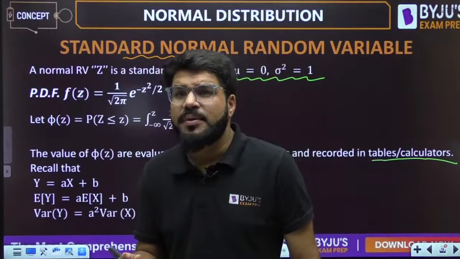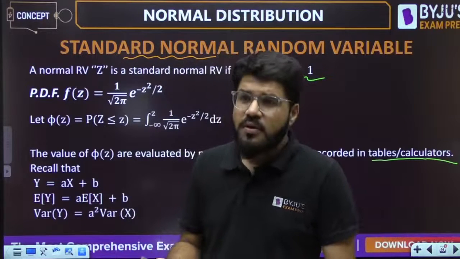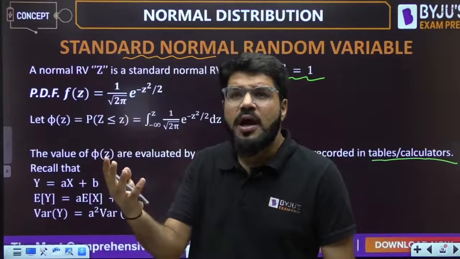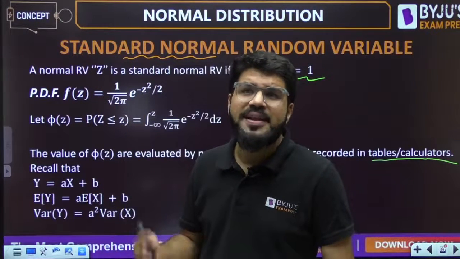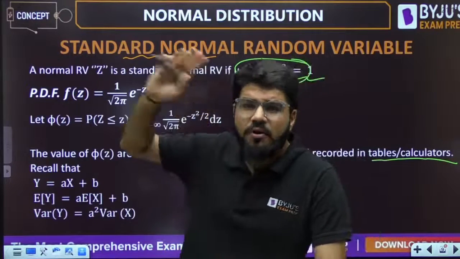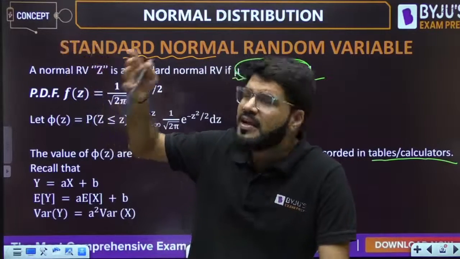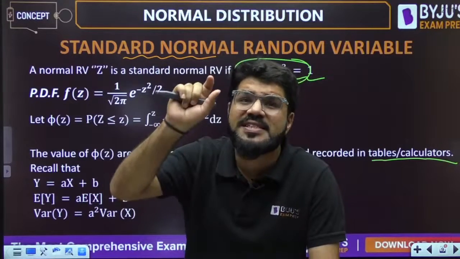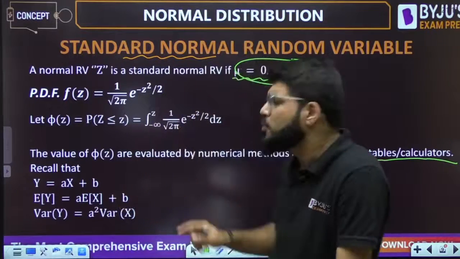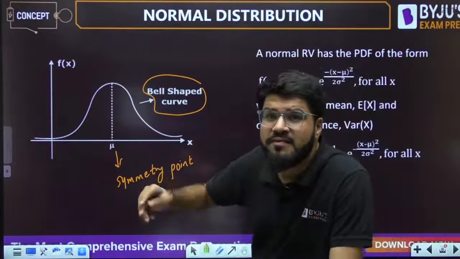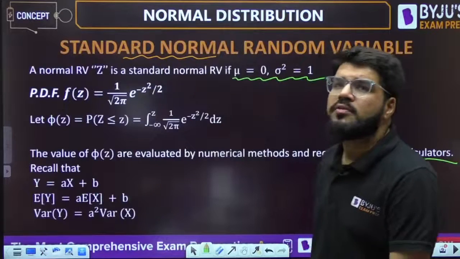What if a variable is not standard? Will there be a table of probabilities for all normal distributions? How many such normal distributions are possible? Infinite. By changing the values of mu and sigma, you can form infinitely many such variables. We can't make infinite records or an infinite table. That is why we define a standard normal random variable. And if a random variable is in general x, which may be non-standard, we need to convert it to standard. How to convert to standard?